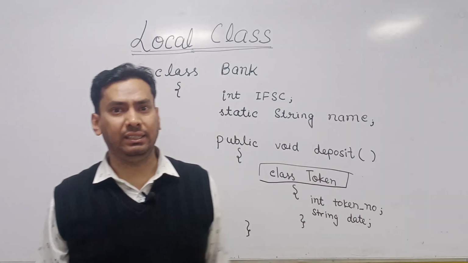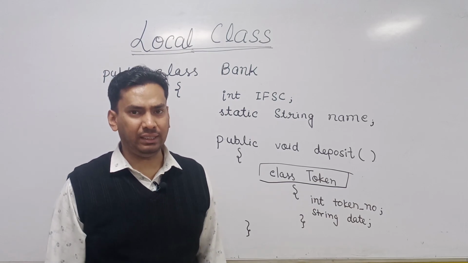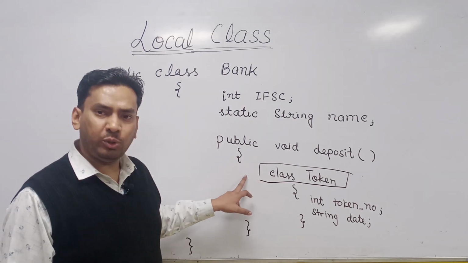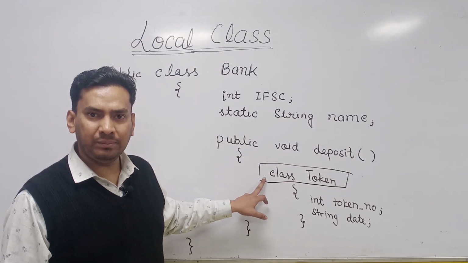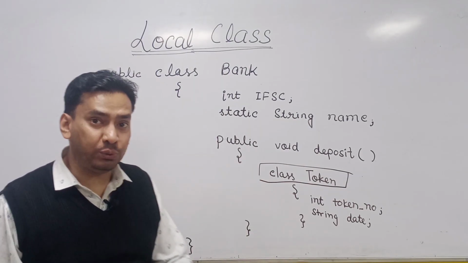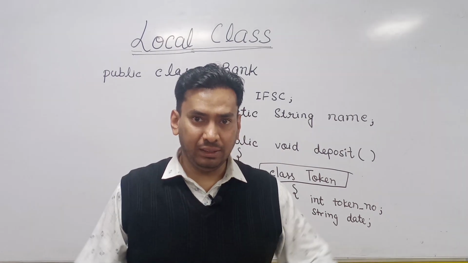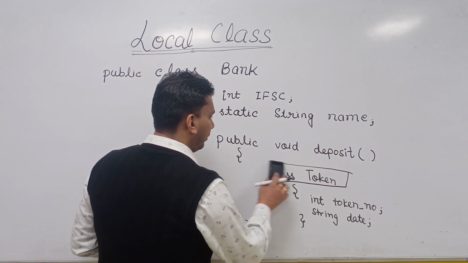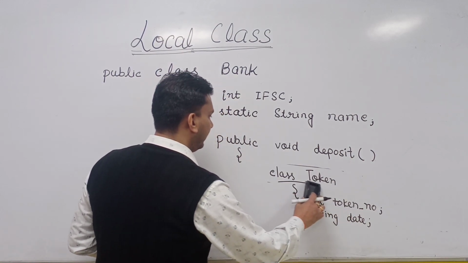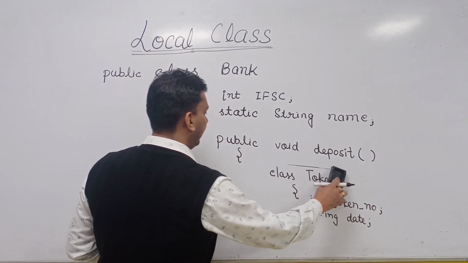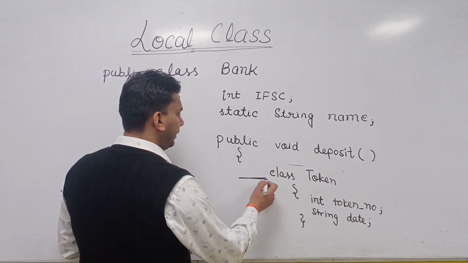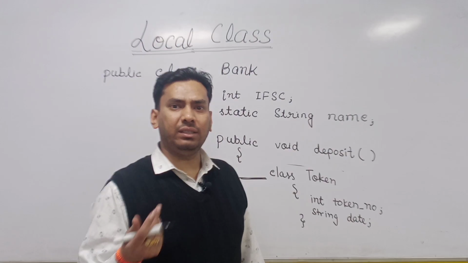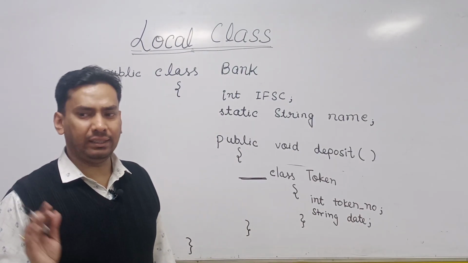So let us understand its properties. First thing, do you write any access modifier with a local variable? Local variables do not allow any access modifier. So the first important point is that a local class also cannot have any kind of access modifier. If you try to put some access modifier, public, private, protected, it will give you a compilation error.